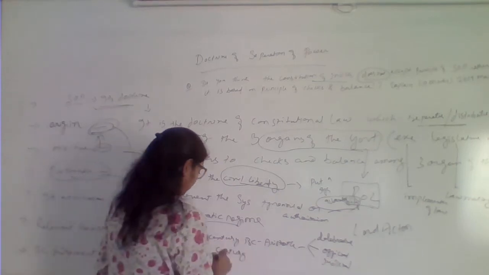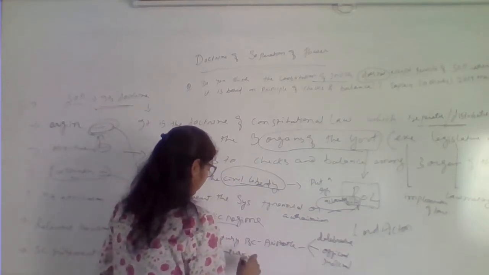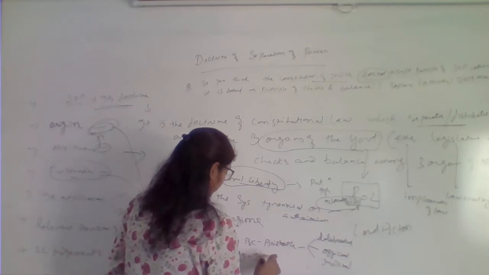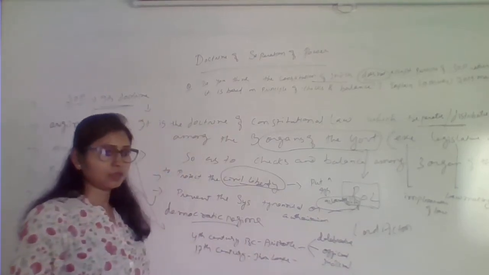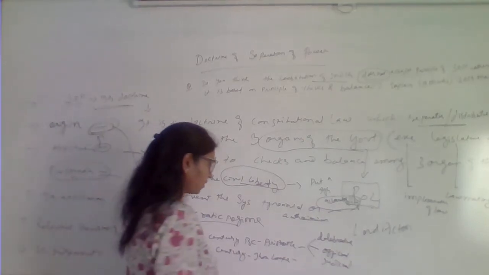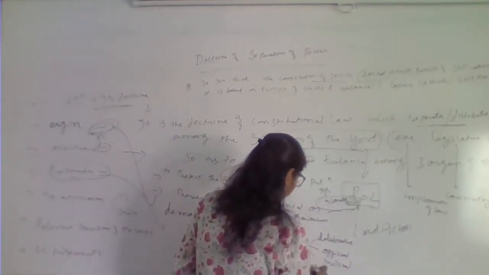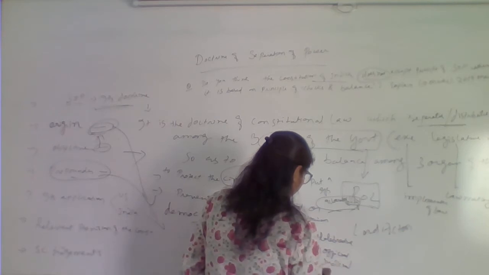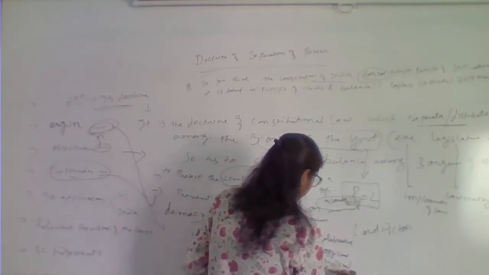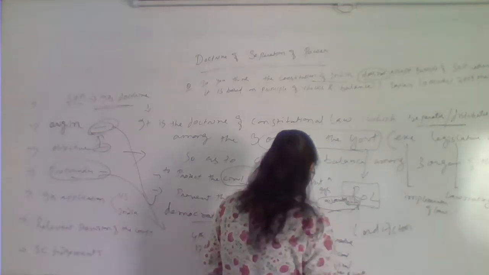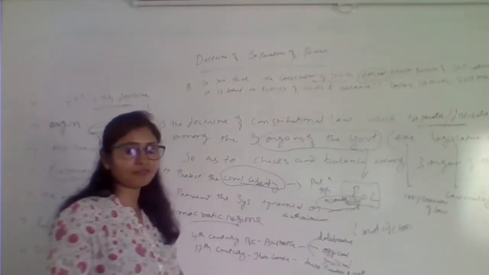In the 17th century, John Locke, the British philosopher, talked about it in his book Two Treatises of Government. In Two Treatises of Government, he talked about separation of function.